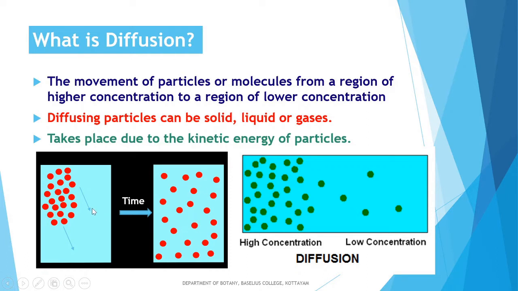This is because of the movement of these particles from their region of higher concentration to their region of lower concentration. So this is the definition of diffusion. Diffusion is the movement of particles or molecules from a region of higher concentration to a region of lower concentration.